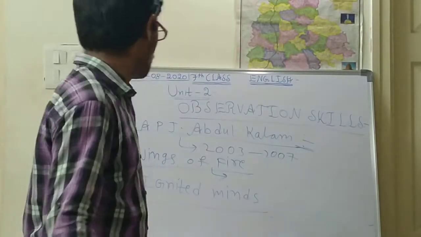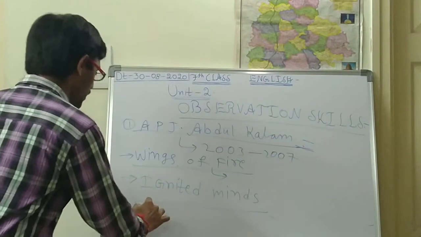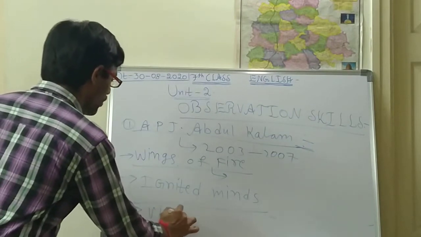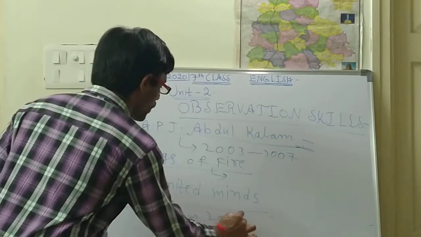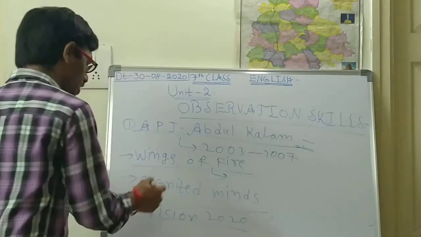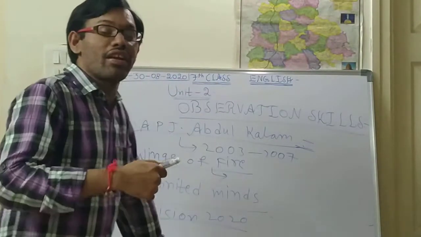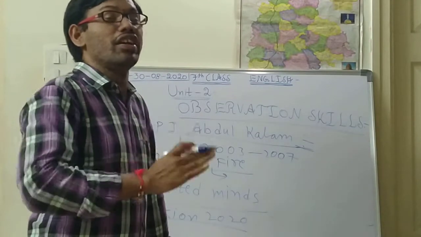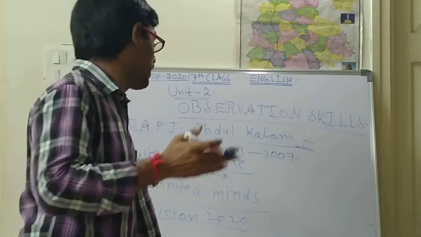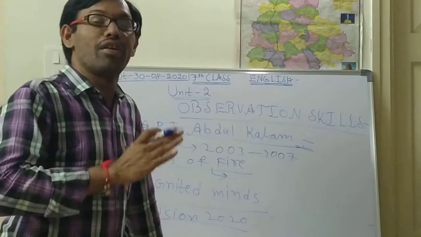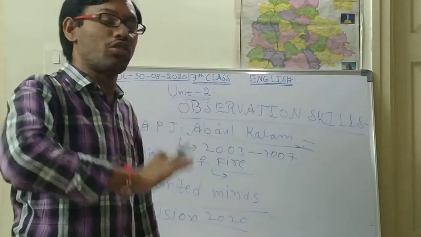Next, one more book is called Vision 2020. Vision 2020 is also one of the famous books. In this book he has written about how our nation should be by the year 2020.